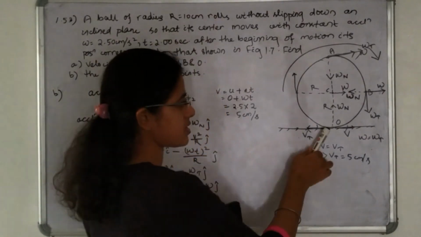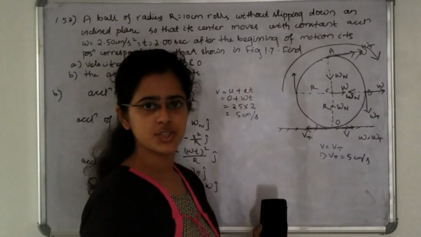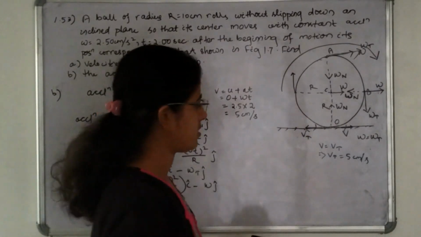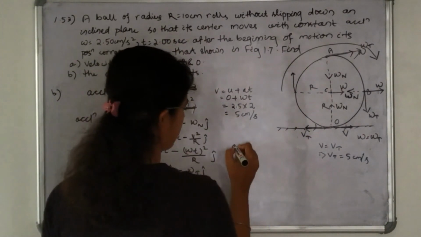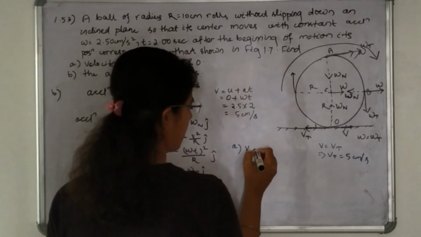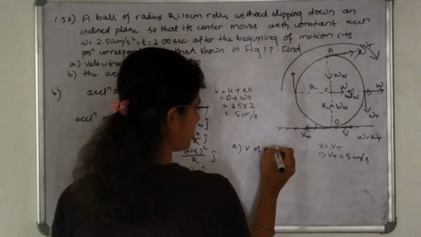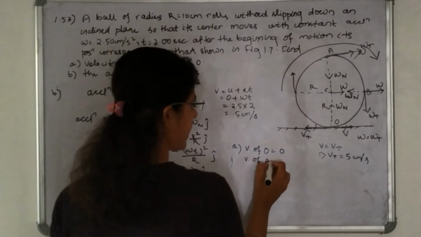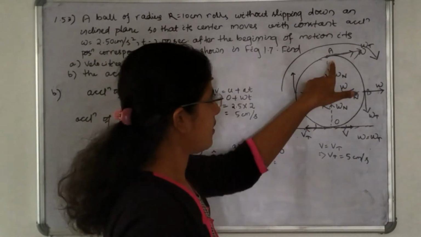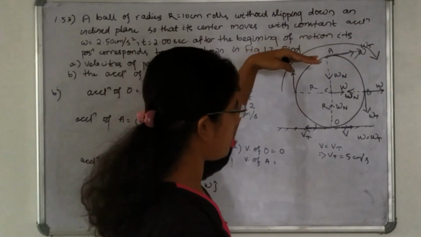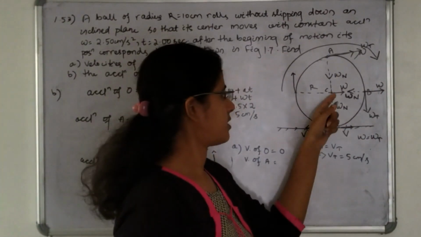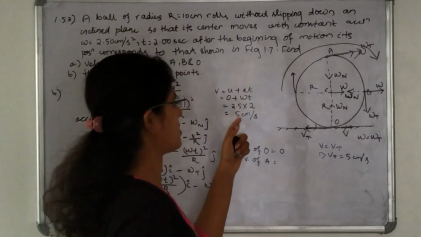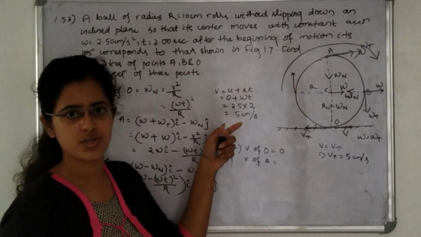Okay. So how much is the velocity of point O now? 0, because this point must be at rest. So for O, the velocity is equal to 0. Velocity of point A: the velocity with which the center of mass is moving, this point is also moving in this direction with the same velocity, 5 centimeter per second after 2 seconds.